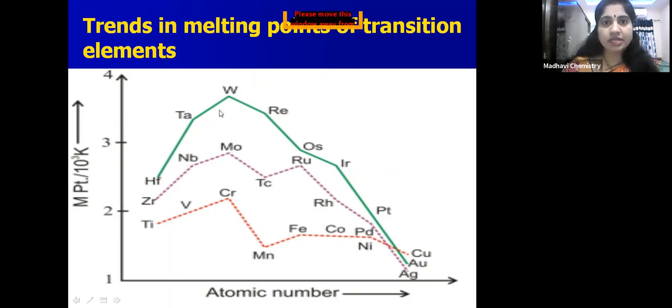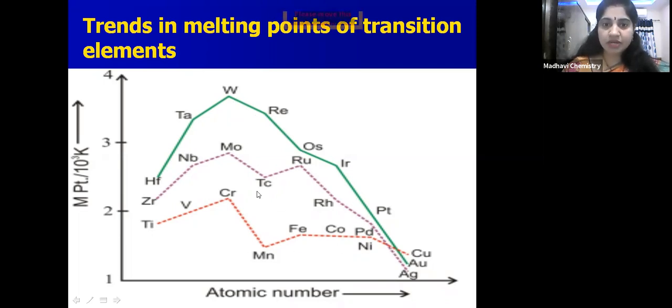At the middle of the series, the melting point is high, and then it decreases as the atomic number increases. It reaches a maximum at d5, and after that it decreases.